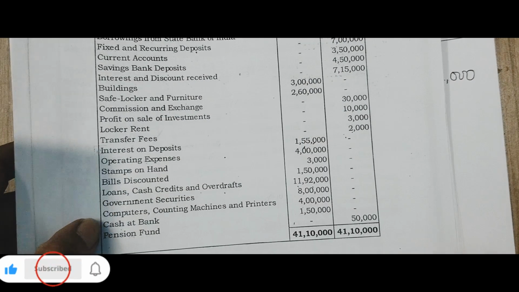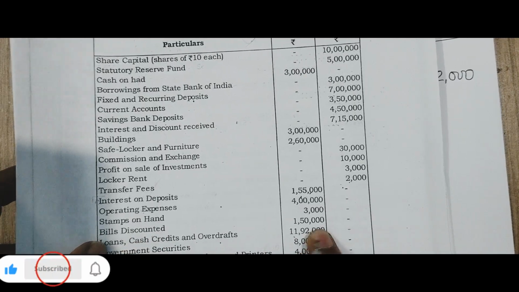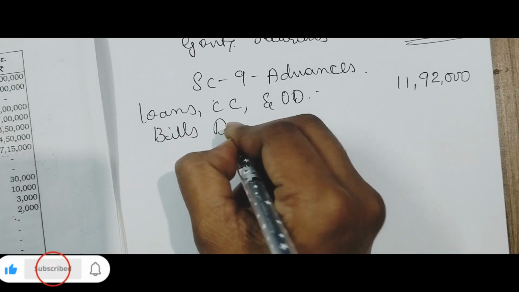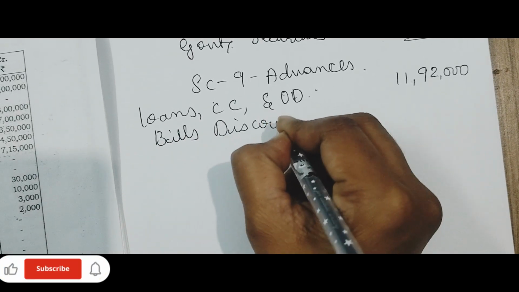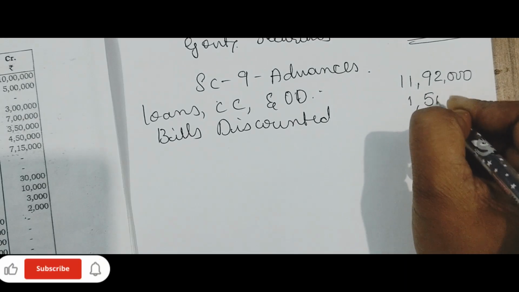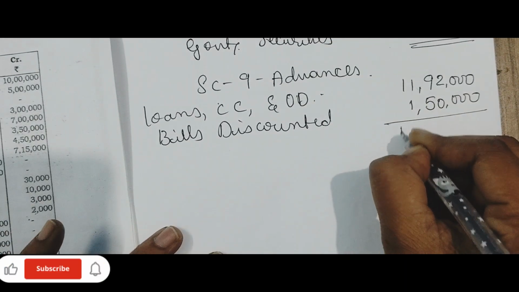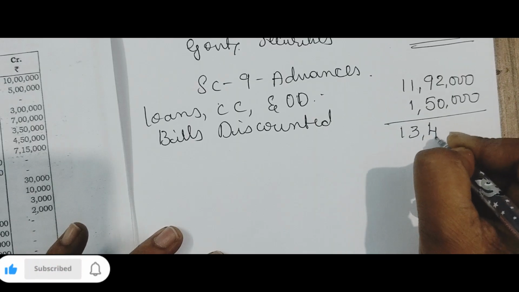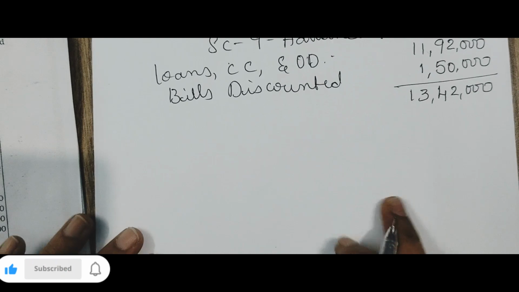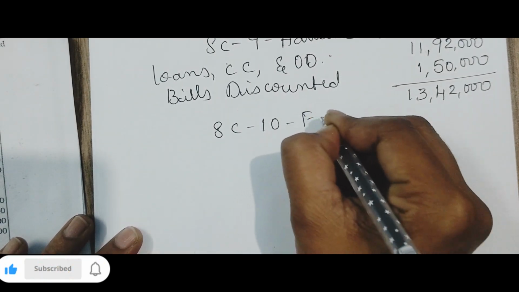Then bills discounted is there, that is 1,50,000. Total it will come 13,42,000.